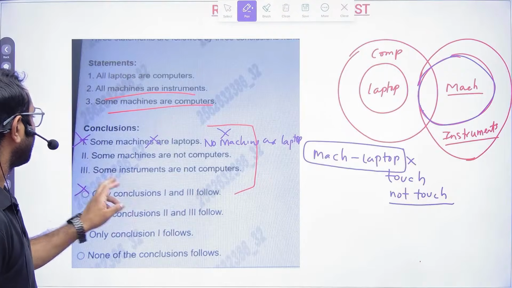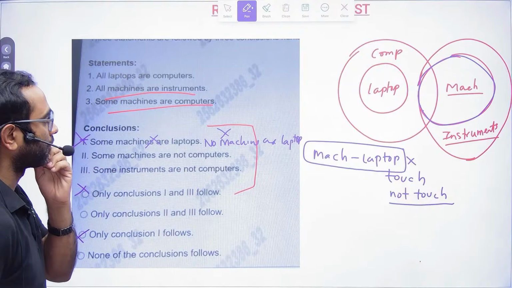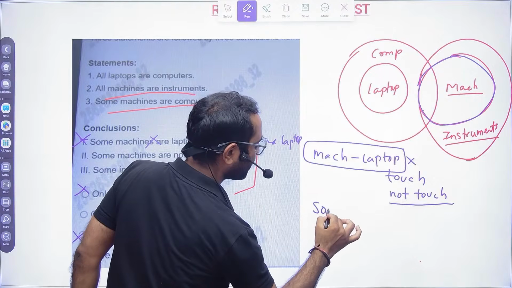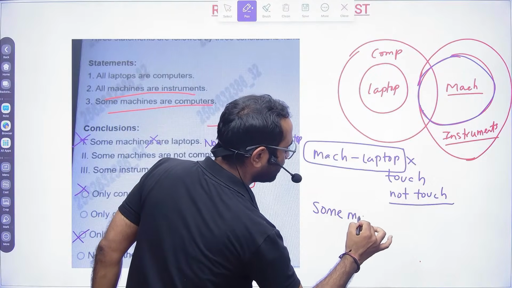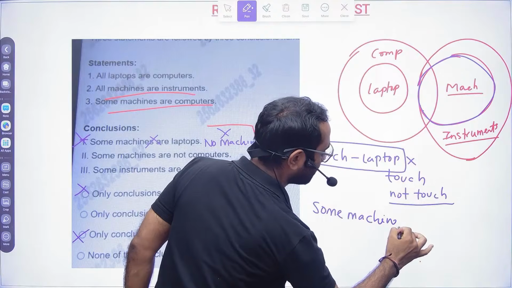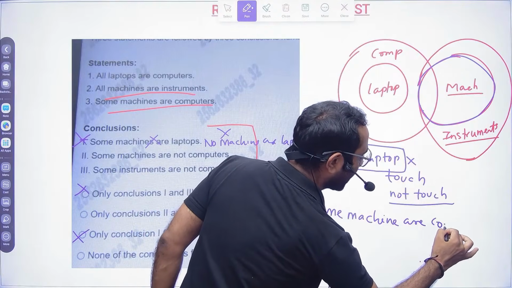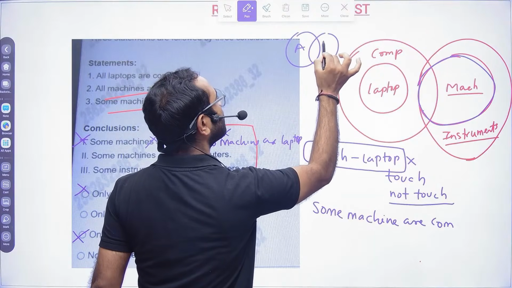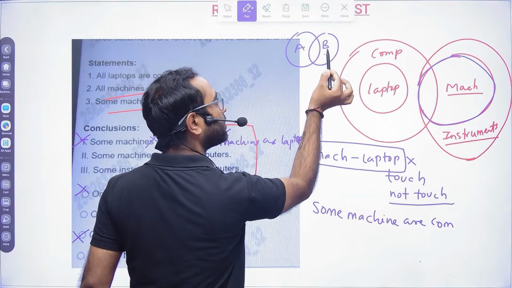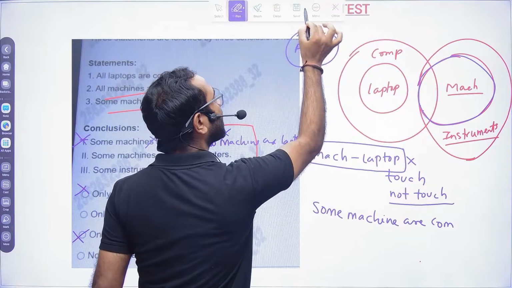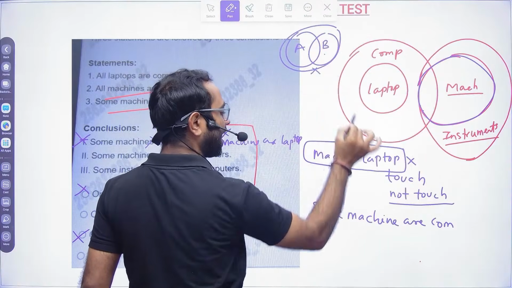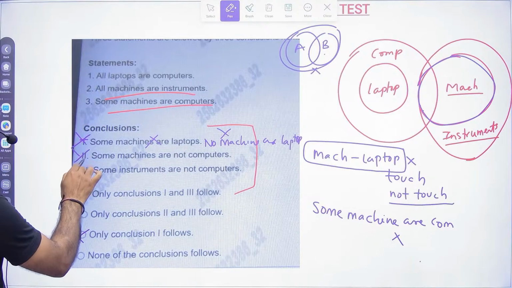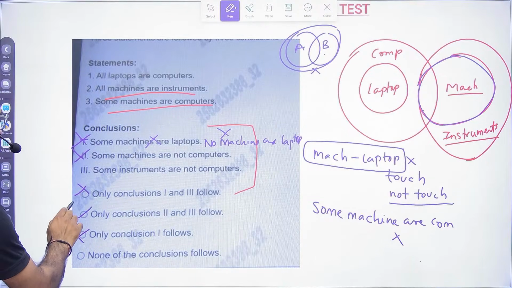Now, some machines are not computer. See, in this diagram you can only say the positive statement that some machines are computer. When you have a diagram like this, with A and B, you can only say some A are B and some B are A. You cannot say some A are not B and some B are not A. So in this case, this will also become false.